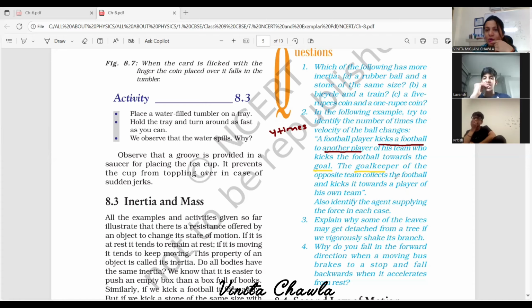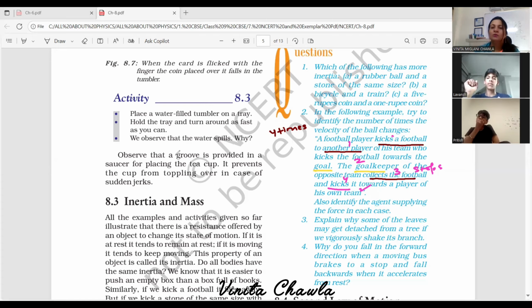The goalkeeper stops the ball, collects the football, no? He stops the ball, collects the football, and kicks it towards a player of his own team. So four times. Collects means he stops the football and he kicks it towards the player. First one, then to the goalkeeper. The goalkeeper stops the ball and then kicks it towards another player. Four times the velocity of the ball is changing.